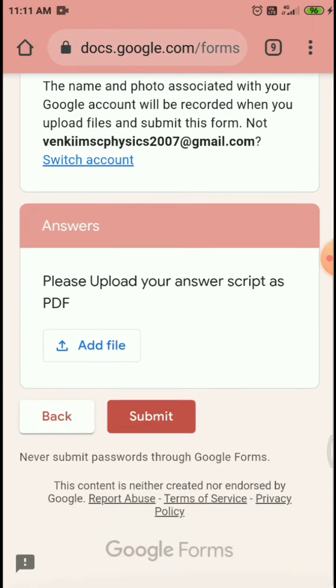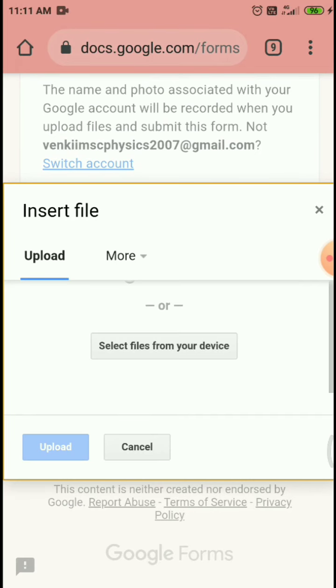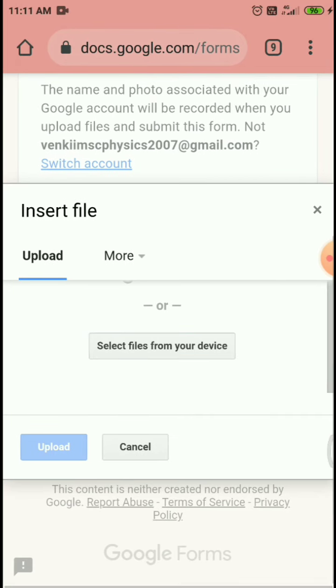Here we have add file. You can click on add file. Here the upload option will come. After writing your answers, you can take pictures with the mobile camera, which are converted into PDF.